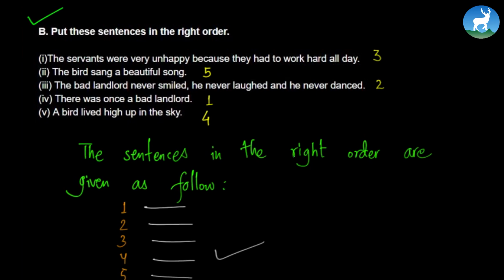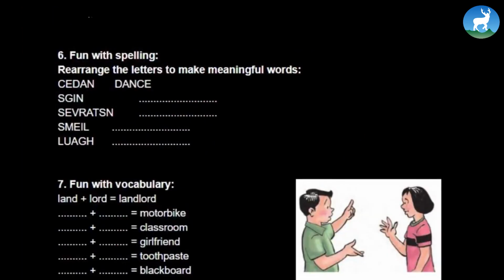Let's move on to the grammar section now. Now we come to the grammar section of Unit 6. Like always, we've got 2 sections here. One is called Fun with Spelling and another is called Fun with Vocabulary. The first question is, rearrange the letters to make meaningful words.